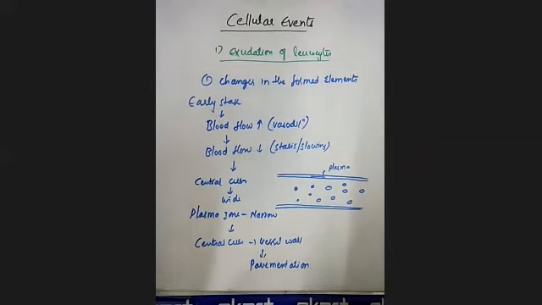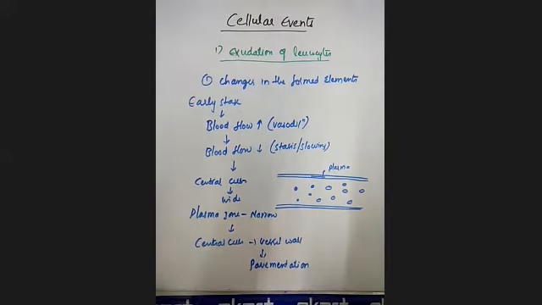Later on, slowly the blood flow is decreased because of stasis or slowing. Because of that, the central cells become widened and the plasma zone becomes very narrow because of this slowing or stasis. Finally, what happens?